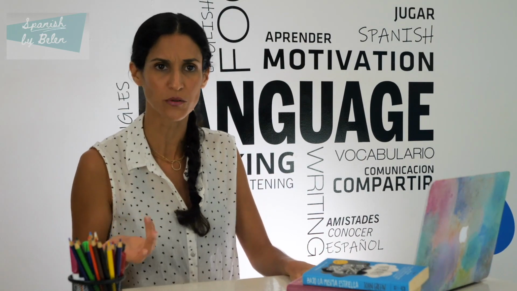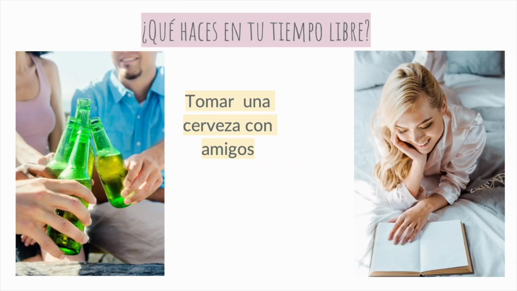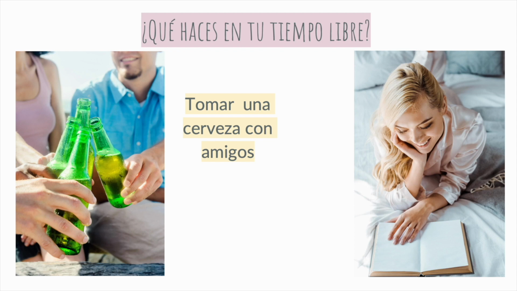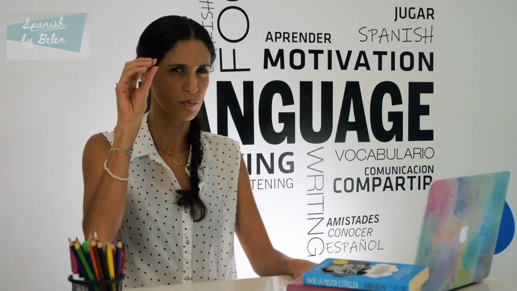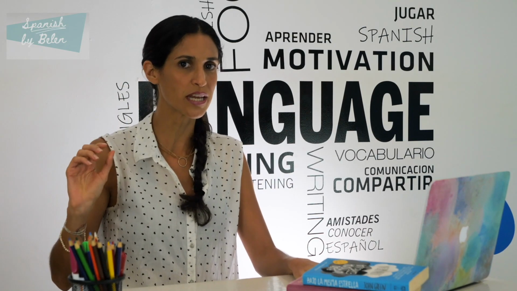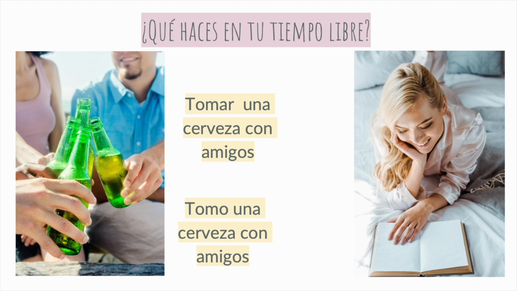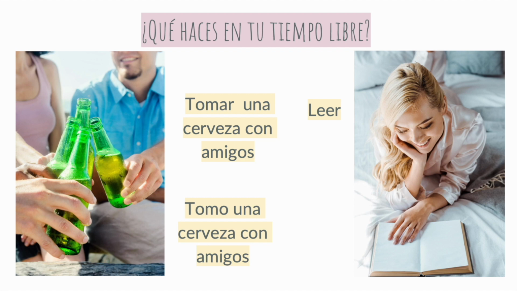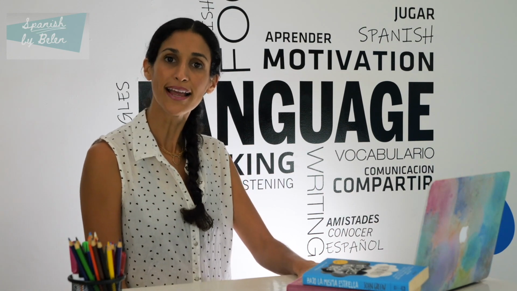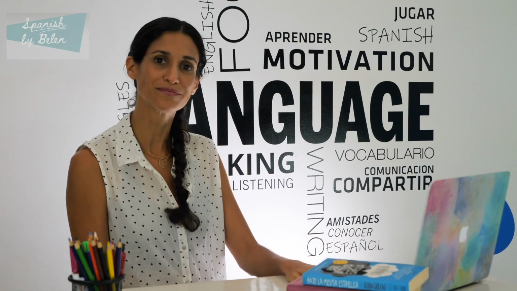Or maybe you like going out for drinks with friends. Drinking a beer with a friend, why not? Tomar una cerveza con amigos. Tomar, remember, we remove the AR, add the ending that we need. That's going to be tomo una cerveza con amigos. Or maybe you like reading. Leer. In that case, you remove the ER and you're going to say, leo. ¿Qué haces en tu tiempo libre? Leo.